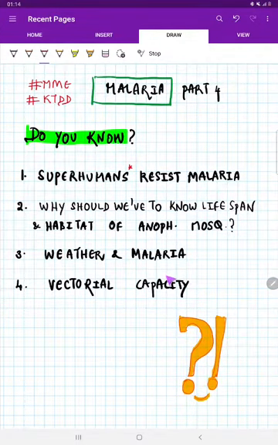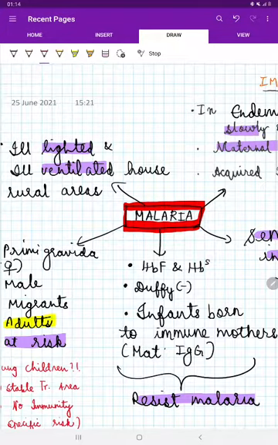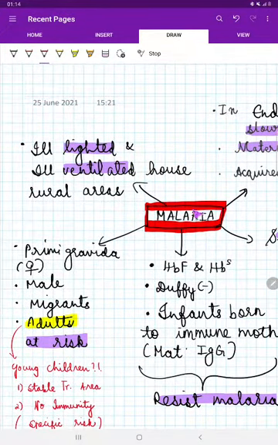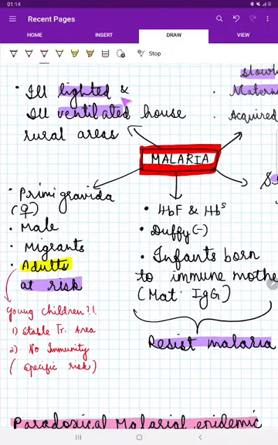If you know the answers, you can still listen, because I have given it in a more connective fashion so that you will connect many facts together in this video. Let us now start. Now, coming to our outline, malaria. We know malaria is caused by Plasmodium and transmitted by the female Anopheles mosquito. This mosquito lives in ill lighted areas, that is dark areas, and ill ventilated areas. Especially these all favor the mosquito habitats. Next, it is all common in the rural areas.